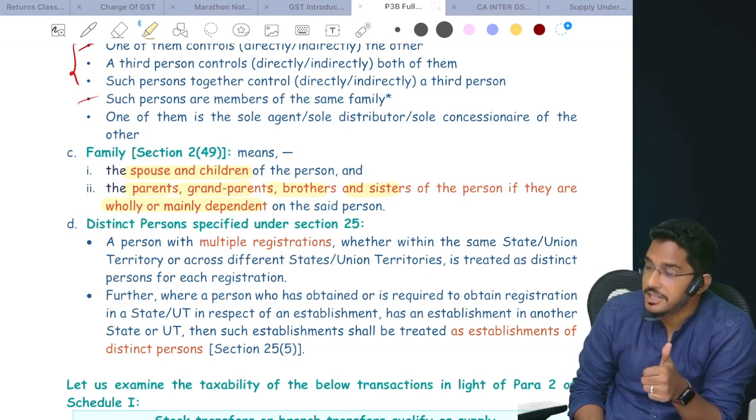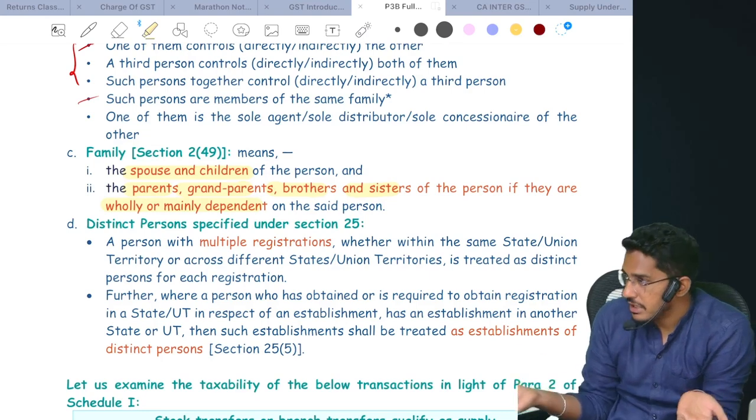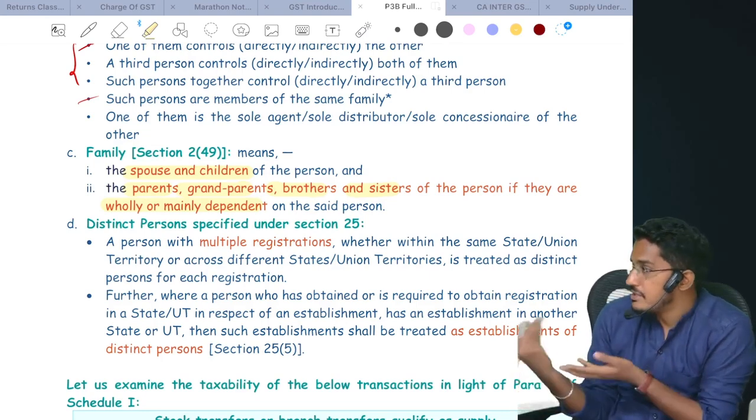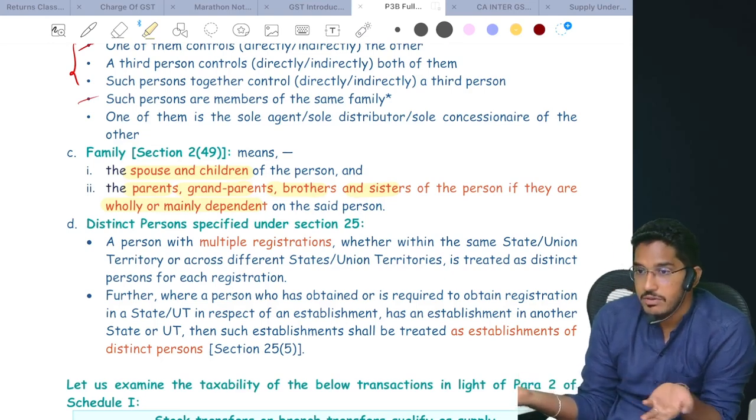Correct. Say for example, I am a chartered accountant. I am making my own living. My father is running a business. He's not depending on me. We will not be considered as the same family. We will not be considered as related.